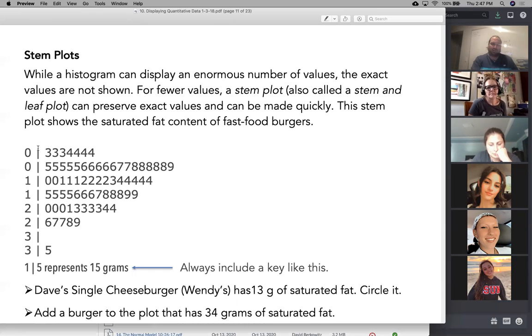And the way we do that is by having the stem, which is the first number of the 2-digit number here, and then all the leaves represent the second digit. So 3, and then 3, and then 3, and then 4, 4, 4, 4, 5, 5, 10, 10, 15, 15, 20, 21, 23, 24, 26, 27, all these numbers. The first number on the left connects to each one of the leaves, kind of like you have a stem on a tree and you have lots of leaves coming out of the same stem.